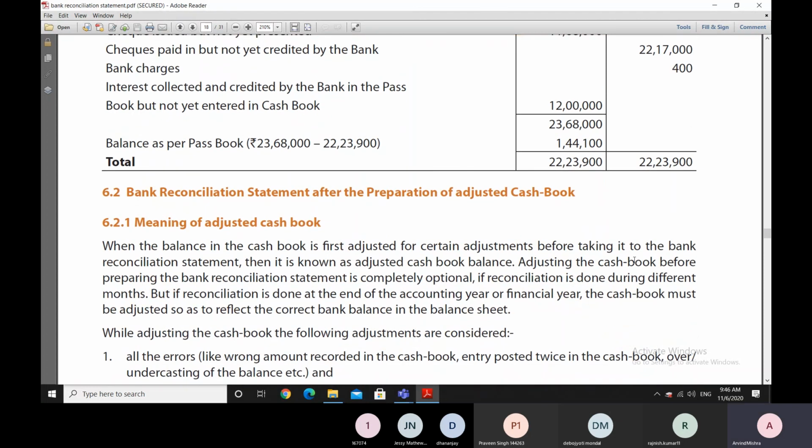Thereafter, we'll be moving now to another method which is called adjusted cash book. We'll be covering that in the next session in the evening at 9 p.m.